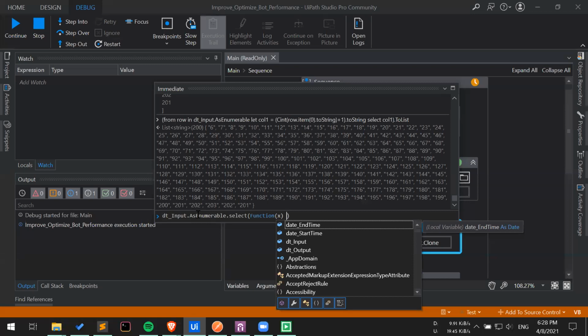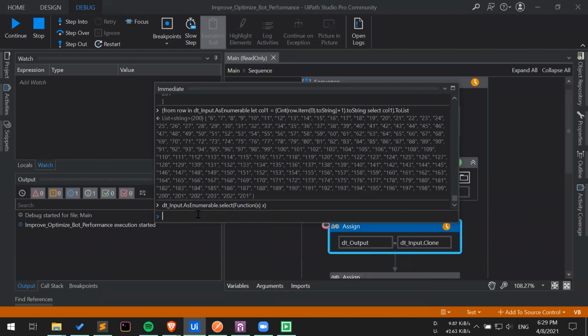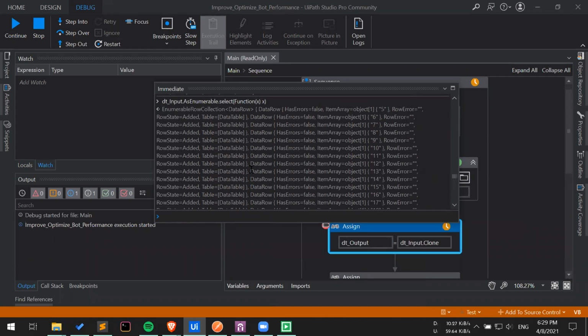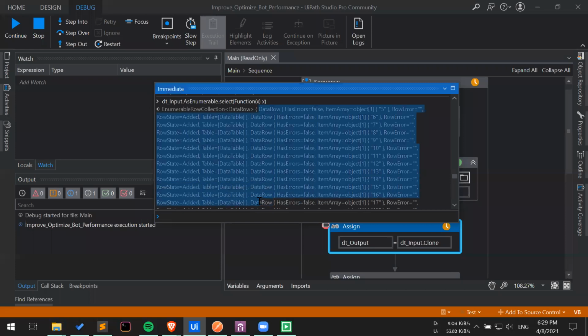What does function x mean? Now, AsEnumerable, like I told you, converts the data type of data table into enumerable rows. So you can think of it like we now have a collection of rows available. X represents a single row within that collection. Whatever operation you define here will be applied to each and every row, and you will be seeing the output. For example, if I simply type X here, you will be seeing each and every data row. Can you see it? Each and every data row is available here.